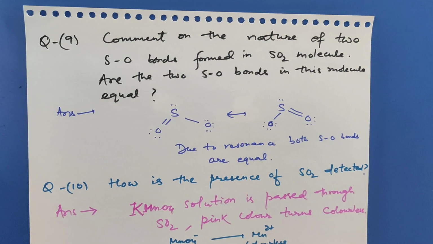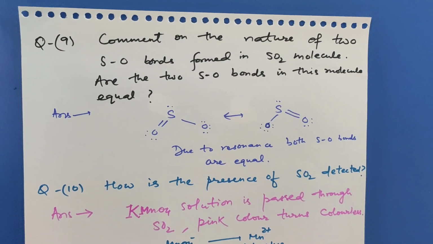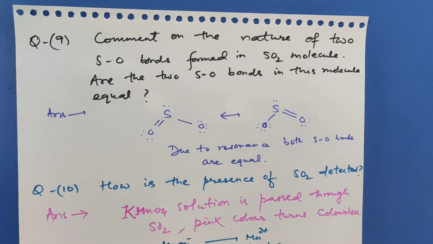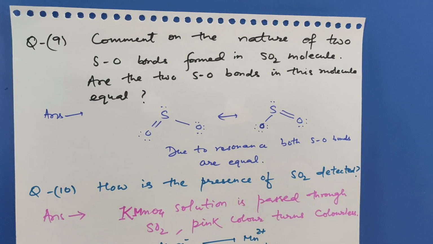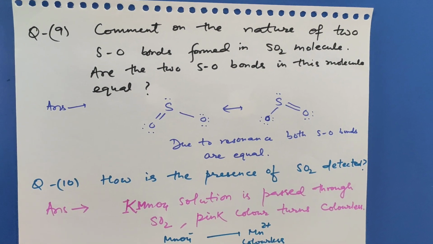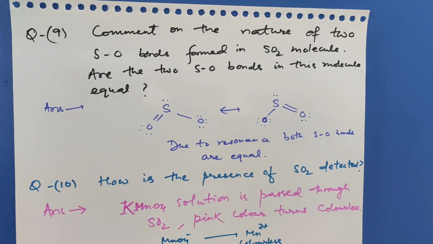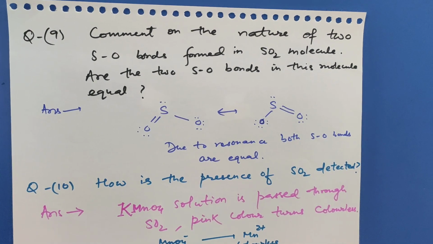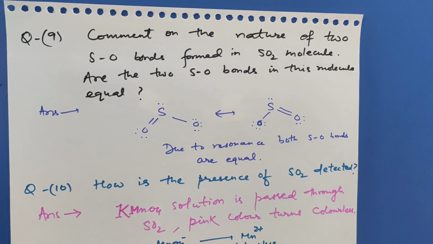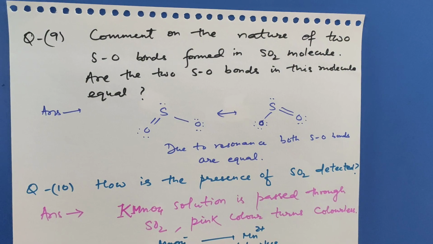Next question number 10. How is the presence of SO2 detected? When KMnO4 solution is passed through SO2, pink color turns colorless. So MnO4 minus gets converted to Mn2 plus when sulfur dioxide is passed through. So this way we can detect sulfur dioxide.